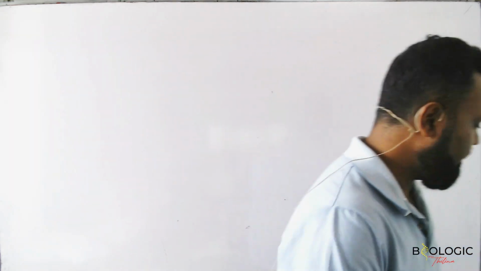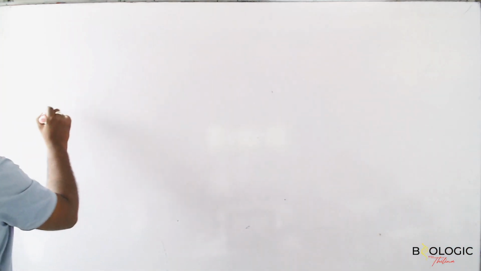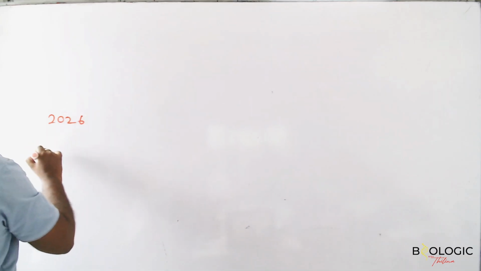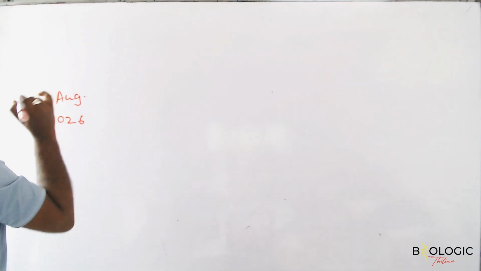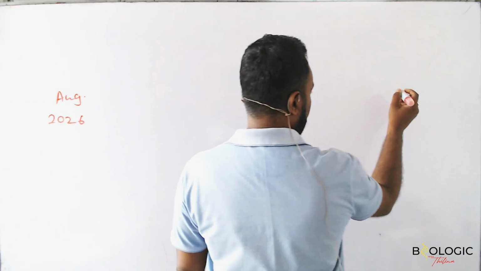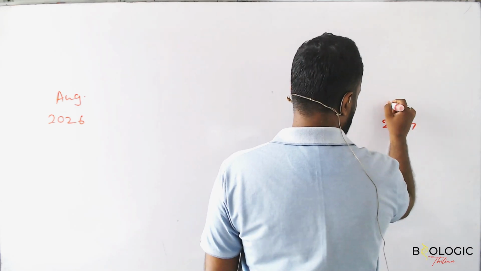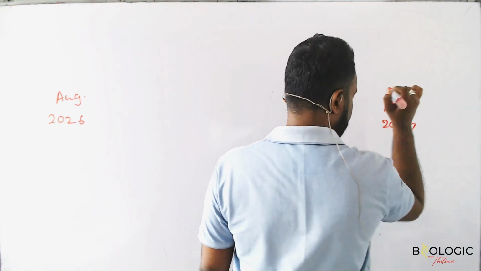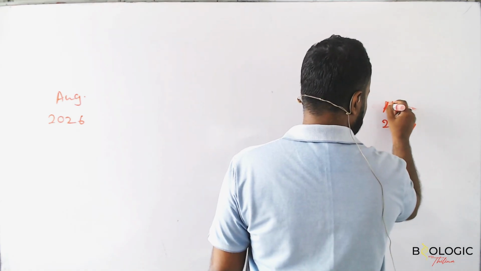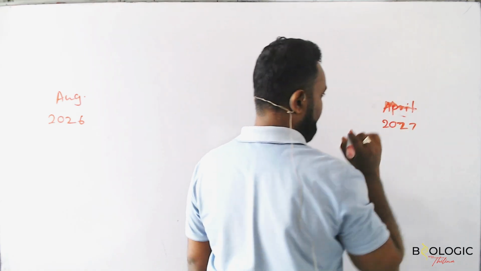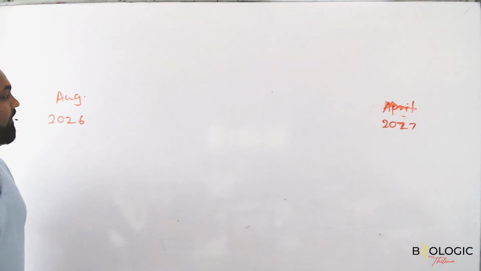So we are here where? So this is August 2026. So when is your target? 2027. Let's put May. Let's put April. April. This is your target.